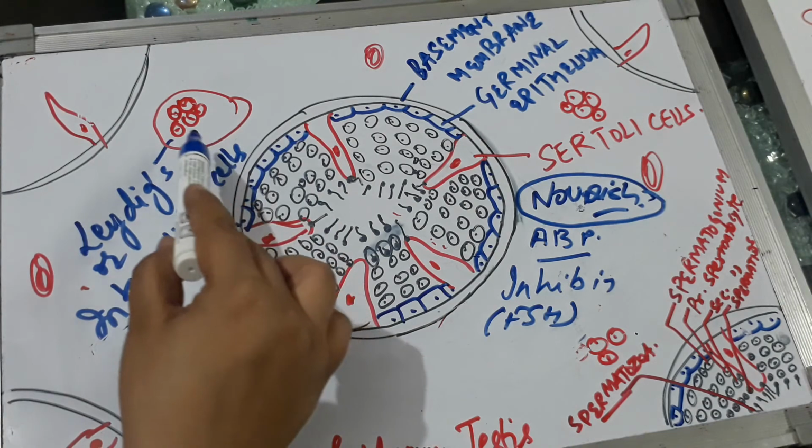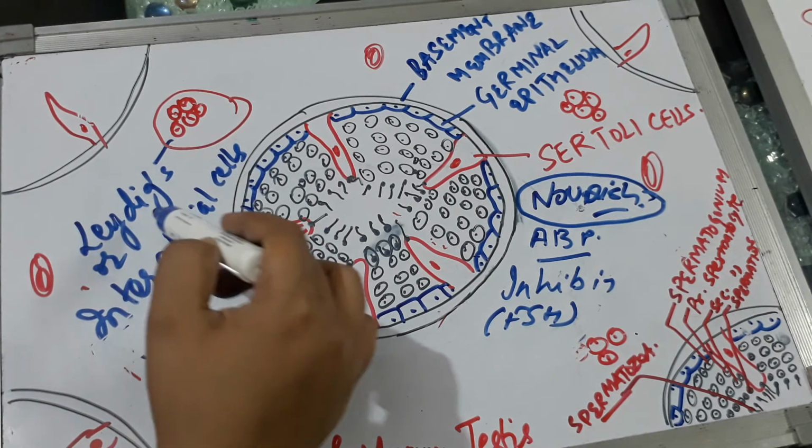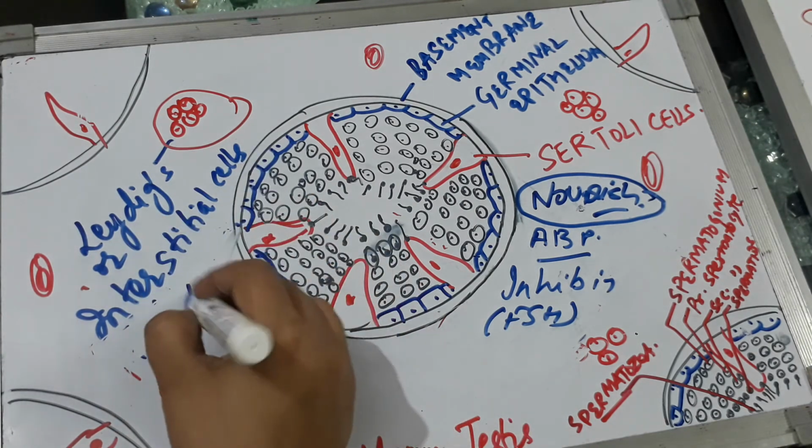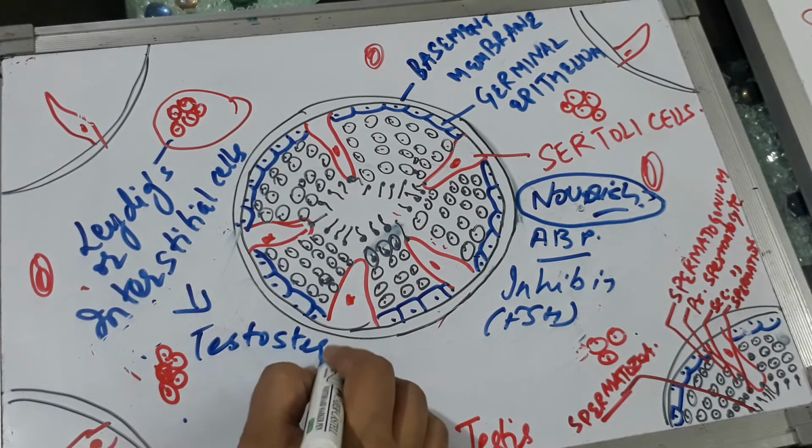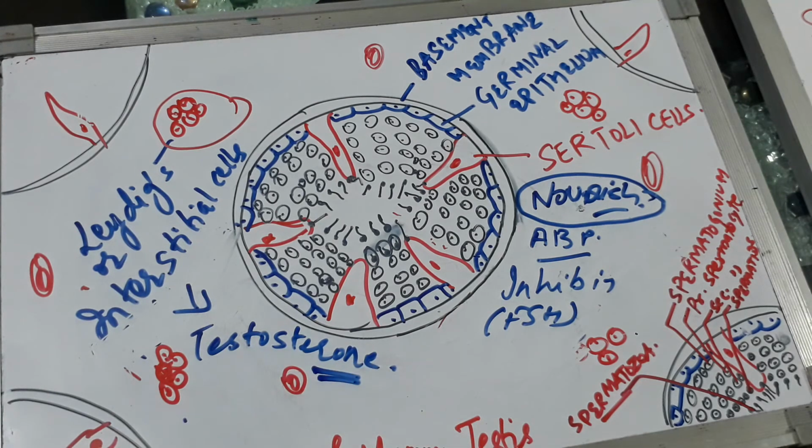You can also see some cells lying outside these seminiferous tubules. These are clusters of cells called Leydig's or interstitial cells. These cells produce the male androgens, for example testosterone. A question can come in the exam to differentiate between the Sertoli cells and the Leydig cells on the basis of their position and function. In position, Sertoli cells are located inside the seminiferous tubules, whereas the Leydig cells are present in between the seminiferous tubules, and the functions we have just discussed.